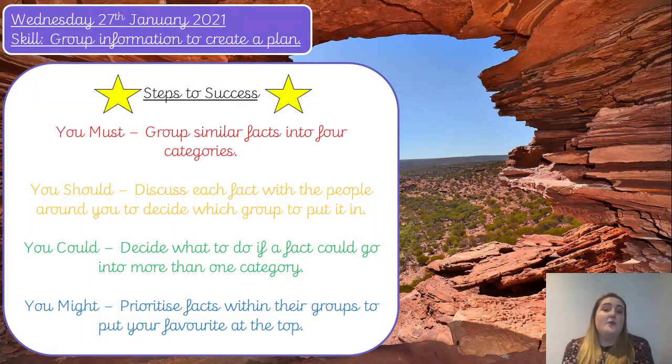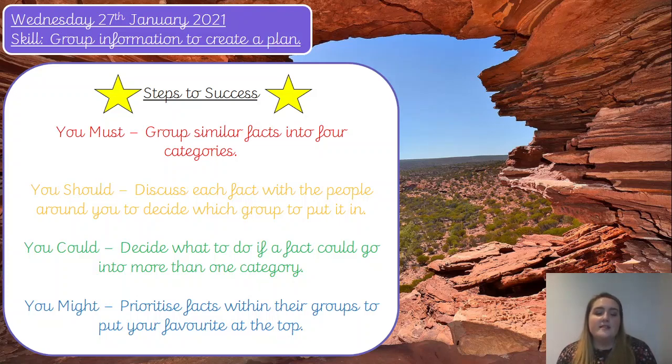Let's have a look before you begin this task and you choose how you're going to group your facts. Let's have a look at our steps to success. You must group similar facts into 4 categories, okay? So there's no point having all the information about the kangaroo's diet underneath their habitat, okay? You must choose the right heading. Discuss each fact with the people around you to decide which group to put it in.